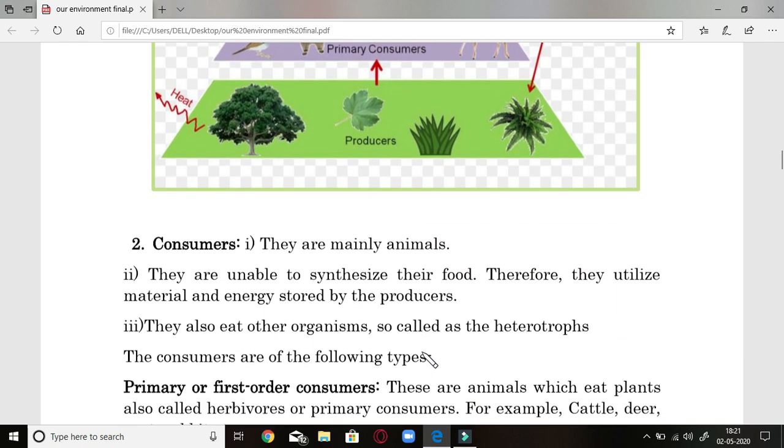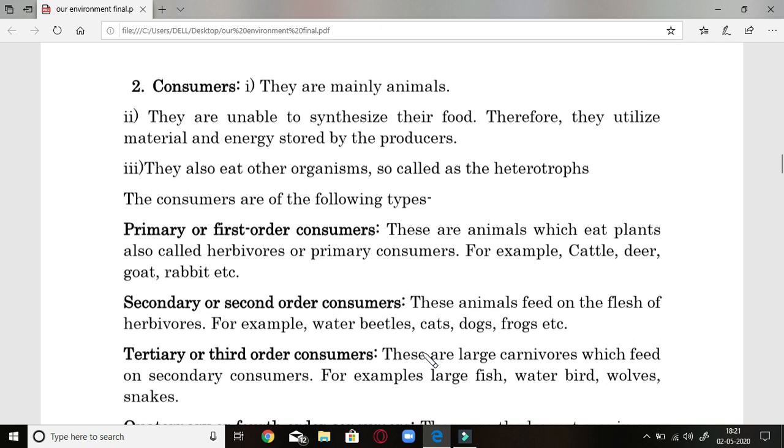Let us see further consumers. They are mainly animals and unable to synthesize their own food. That's why they utilize the material and energy stored by the producers. They also eat other organisms. That's why they are specially known as heterotrophs. Consumers are of the following types: primary or first order consumers. The animals which eat plants are called herbivores or primary consumers. Examples are cattle, deer, goat and rabbit.